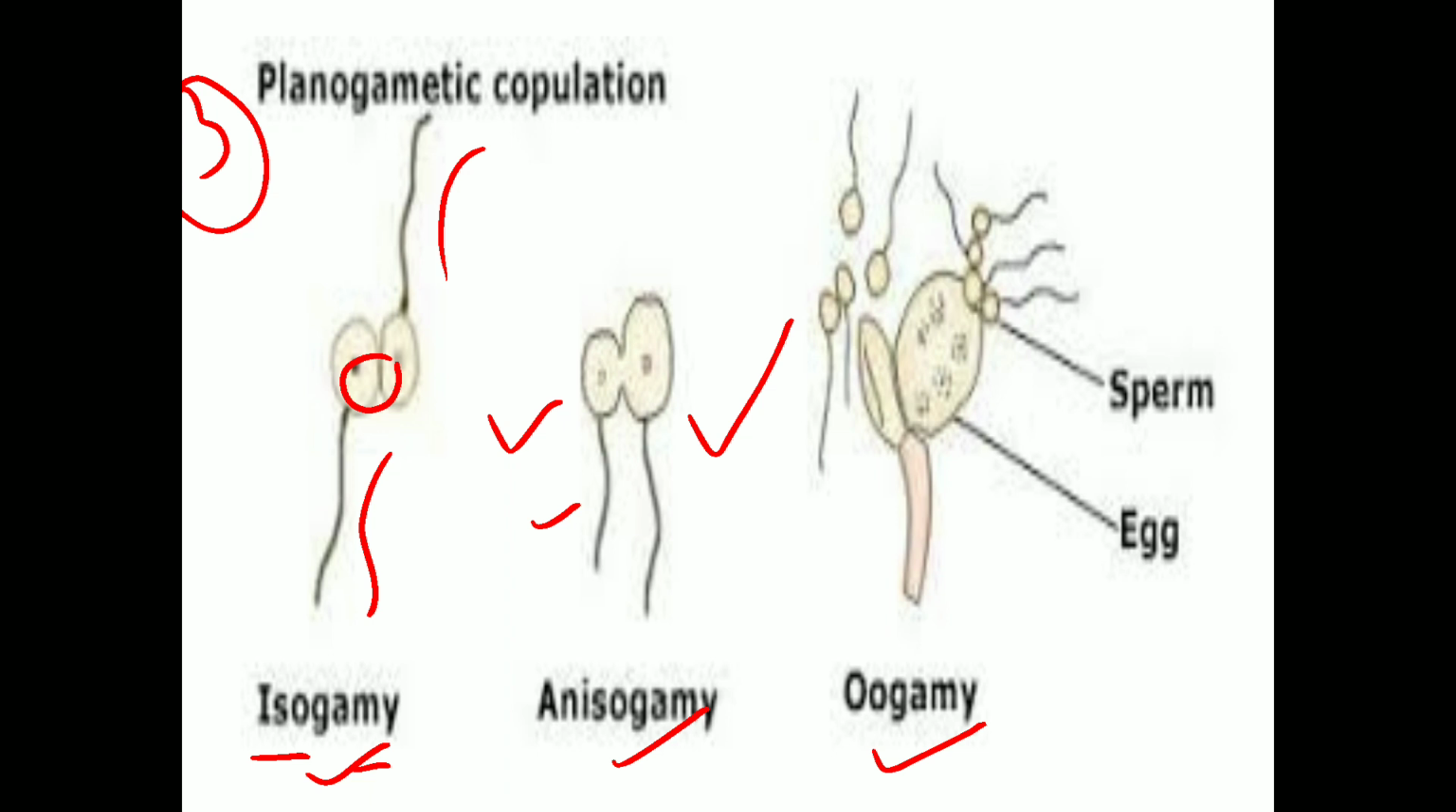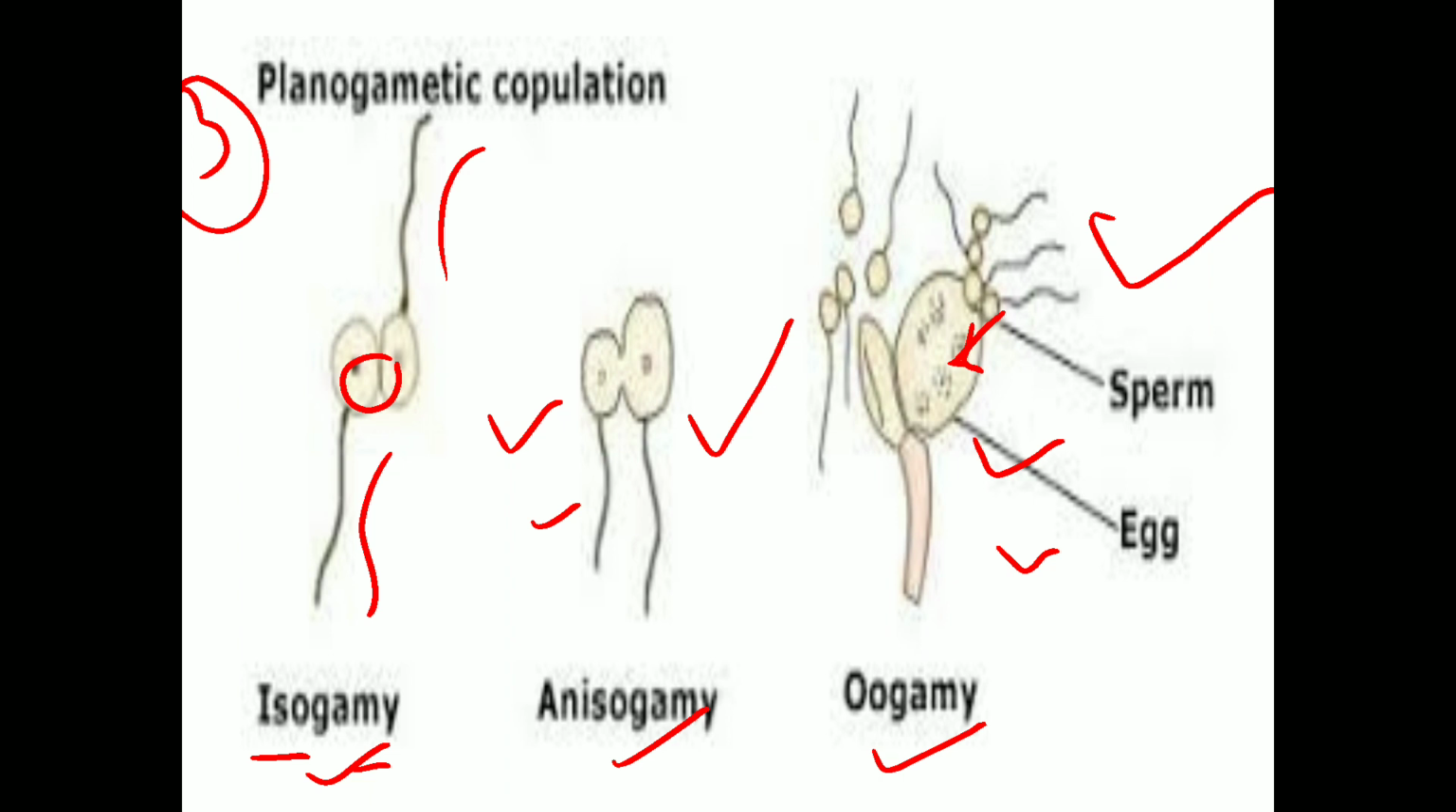Next, oogamy. What does oogamy mean? In oogamy, the male gametangia possesses the sperm, and the female gametangia possesses the eggs. What happens when the sperm comes in contact with the female gametangia or the egg? The wall of the egg breaks up, the sperm enters inside the egg, and the fusion of the female and male gametes takes place at a common point. Then it is called oogamy.